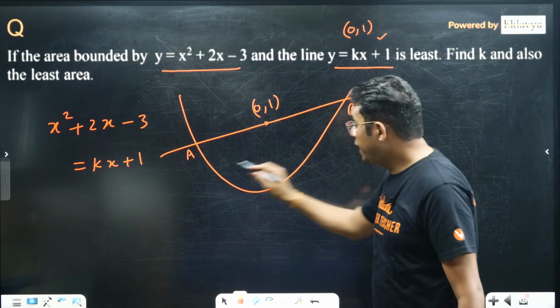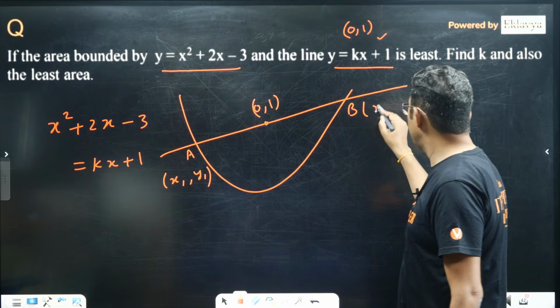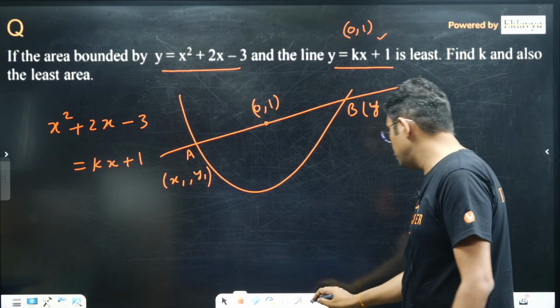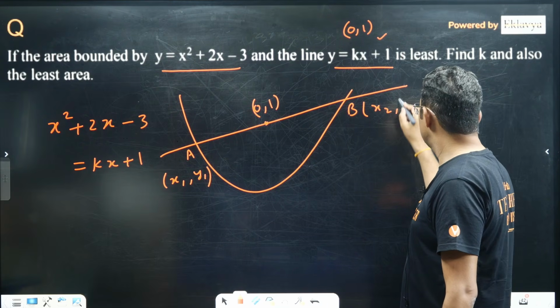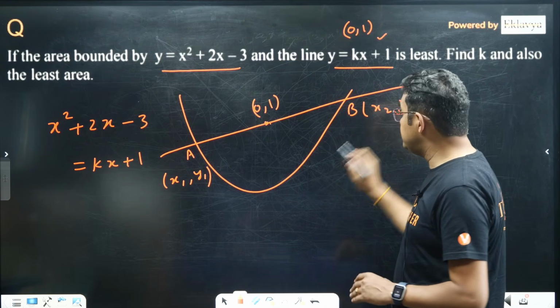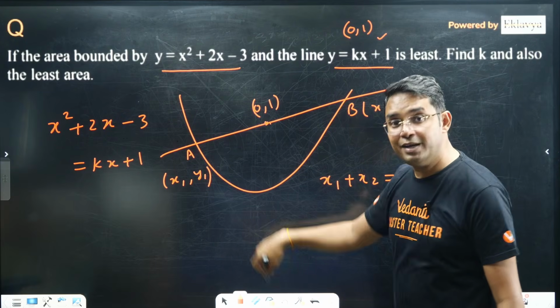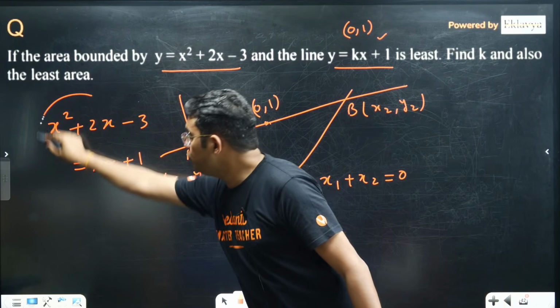Now if A and B have their x coordinates as x1 and x2, then the midpoint having x coordinate equal to 0 means x1 plus x2 has to be 0. In fact, x1 and x2 will be the roots of this quadratic.